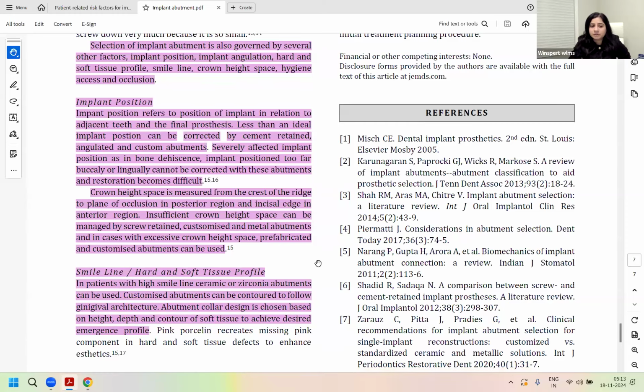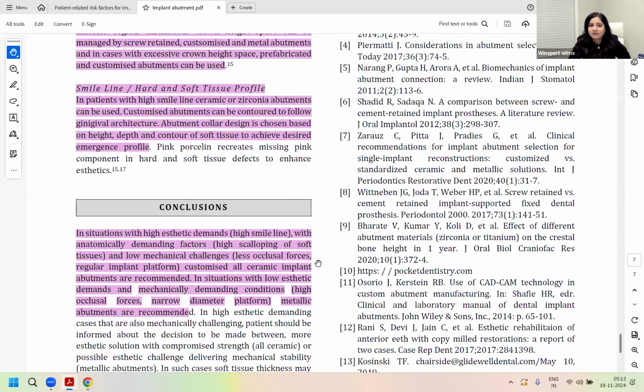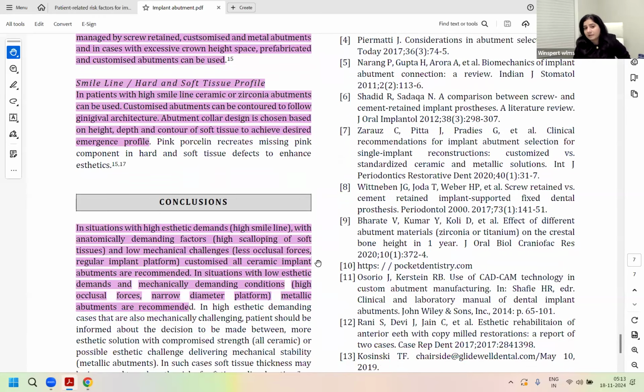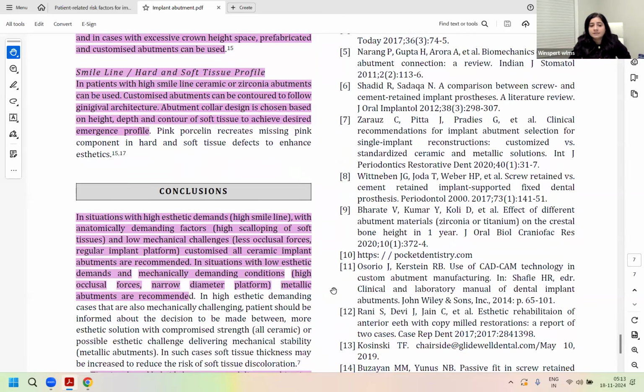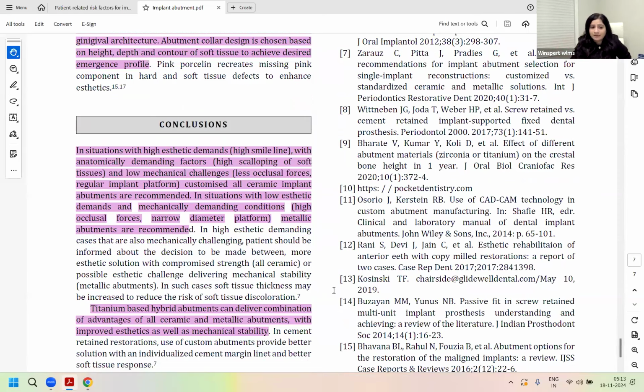And the smile line of the patient, again, if it's a high smile line, an aesthetically challenging area, you would choose your zirconia abutments. So in conclusion, where there are high aesthetic demands and anatomically demanding factors or low mechanical challenges, you would require zirconia abutments, whereas for high mechanical challenges and less aesthetic demands, you would go with titanium ones, if material is getting asked, right?